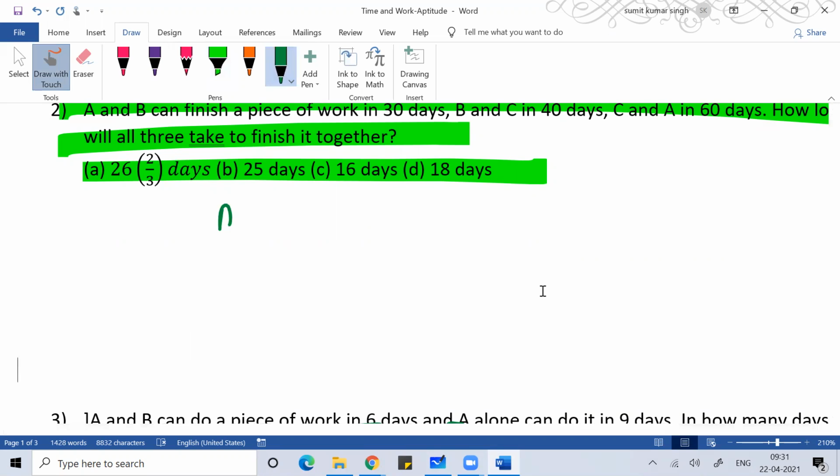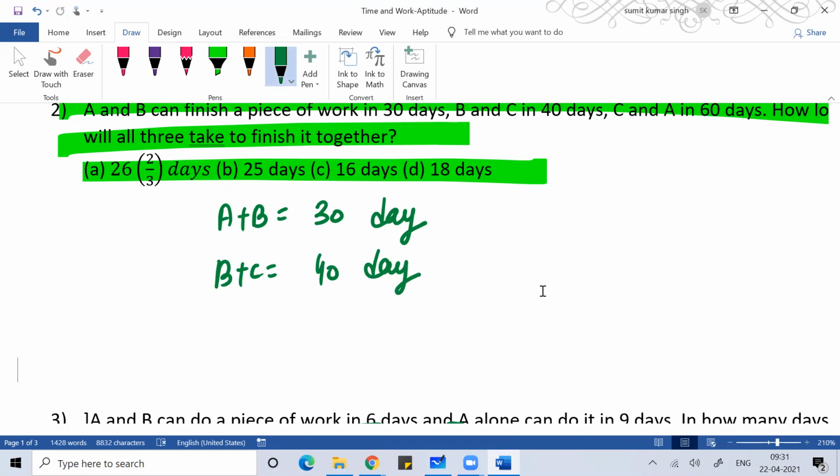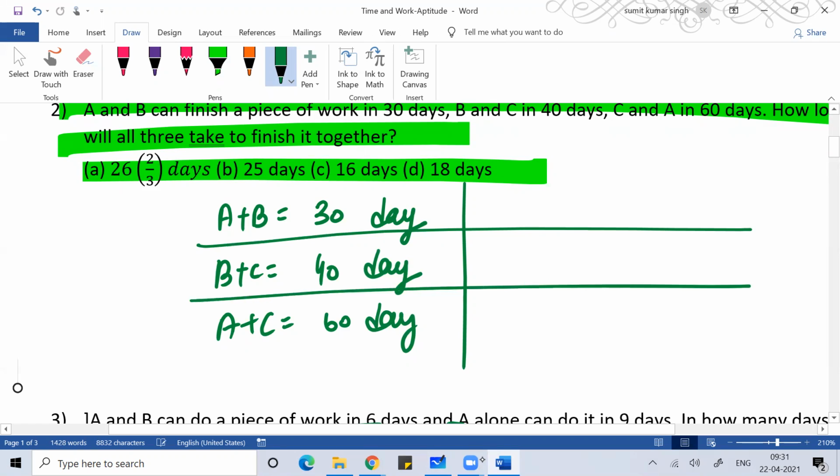So A and B, when they're working together, they're doing the work in 30 days. Then B and C, when they're working together, they're doing the work in 40 days. And A and C, when they're working together, they're doing it in 60 days.